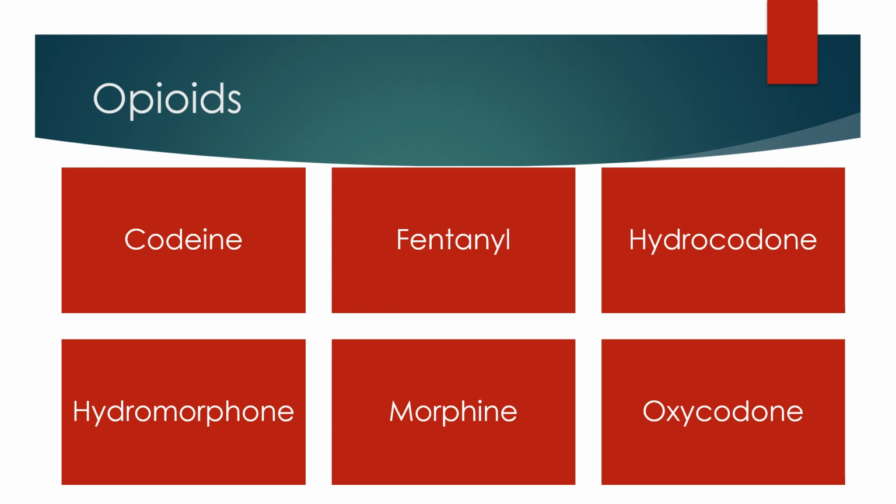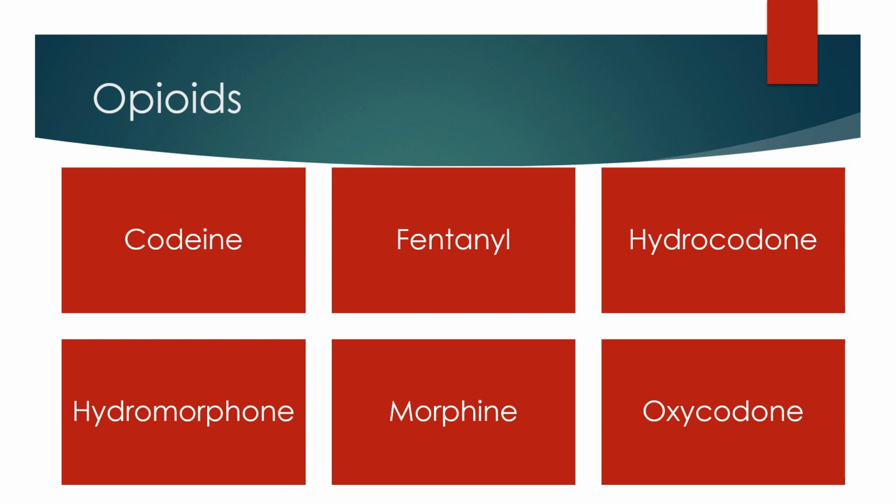Then we have fentanyl or Duragesic, and this is typically used for pain relief in surgery and in PACU or the recovery room in the IV form, but it also comes in patch form and lollipop form, and usually we'll use it like that for people with moderate to severe cancer-related pain. Next, we have hydrocodone or Hysingla, which is not very commonly given by itself. You're typically going to see this in combination form with acetaminophen, and that drug combo can be called Lortab, Norco, or Vicodin as some of the common brand names. This is used a lot for moderate pain that's controlled on oral medications.